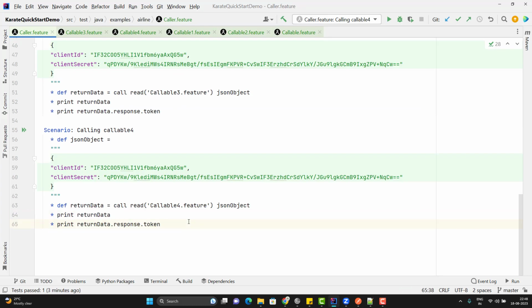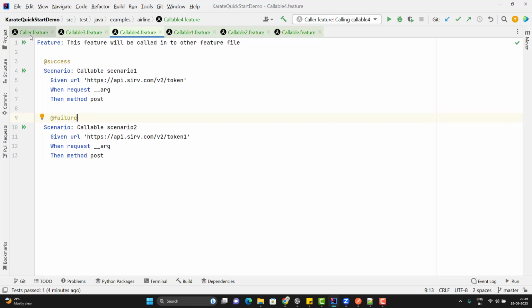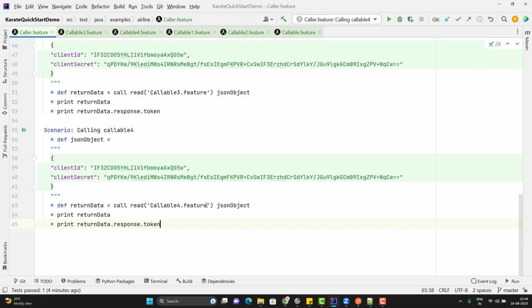So now you can ask me, how can we have multiple scenarios in a feature file as a reusable component? Here we can use the tag feature, which means we can provide a tag to a scenario. For example, for the first scenario, I'm going to provide a tag @success, and for the other scenario, I'm going to provide a tag @failure. So while calling this feature file, I need to mention the tag, that is callable4.feature, then use the @ symbol and pass the tag name. So if I run this scenario, you can see it will call the first scenario from the callable4.feature file.